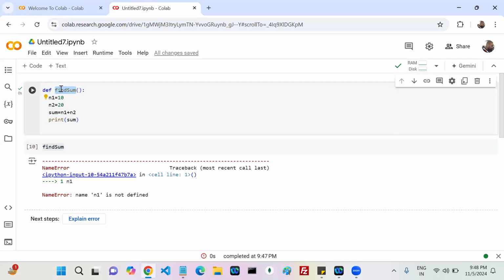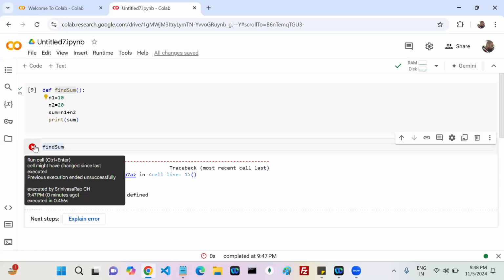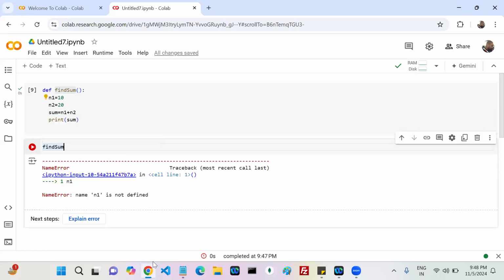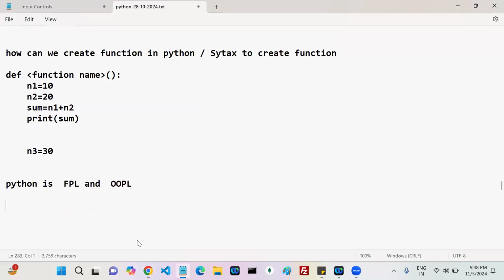Come on, there or not there? Yes, there. Now, what is the value of find sum? What is the value? Find sum is what? For example, if I write like n1 equals 10, what is n1? n1 equals 10. What is n1? n1 is 10. Variable. n1 is a variable only. Value, n1 is 10. Yes or no?